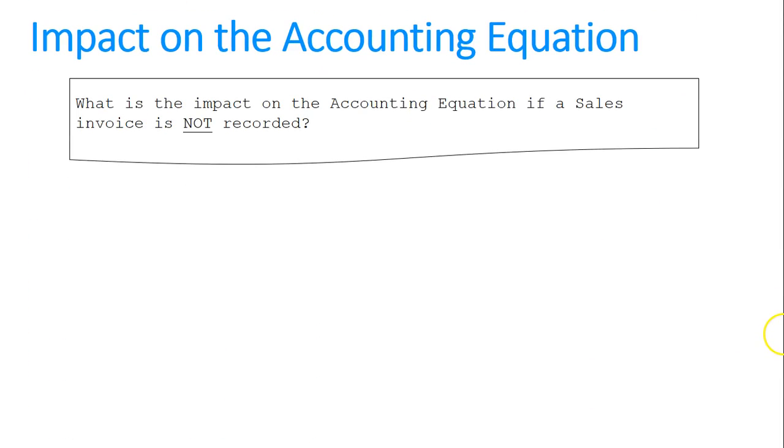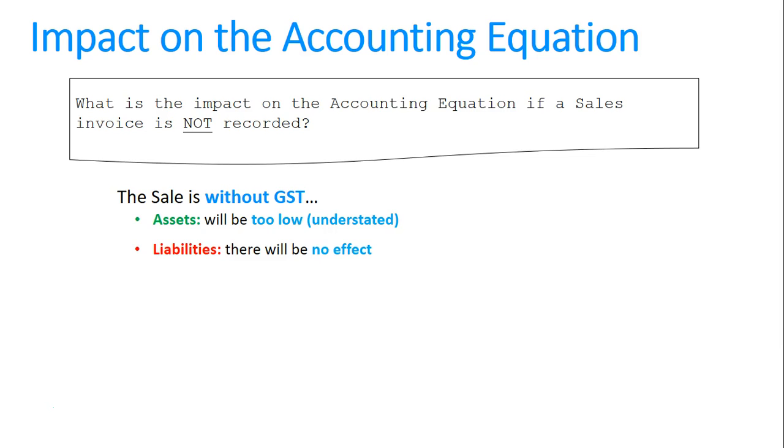Let's look at this question and try and come up with a little answer we could write. What is the impact on the accounting equation if a sales invoice is not recorded? We're going to have two answers. What about if the sale doesn't have GST? Assets will be too low or understated. Liabilities, there will be no effect. And lastly, owner's equity would also be too low.